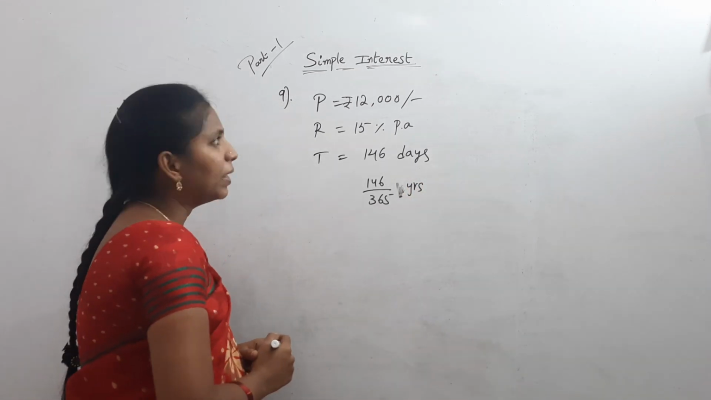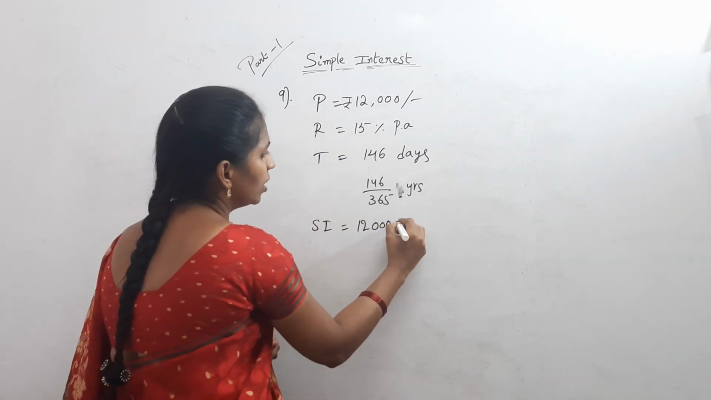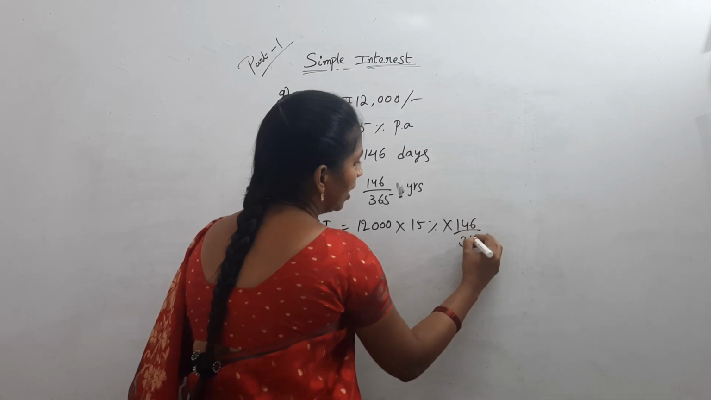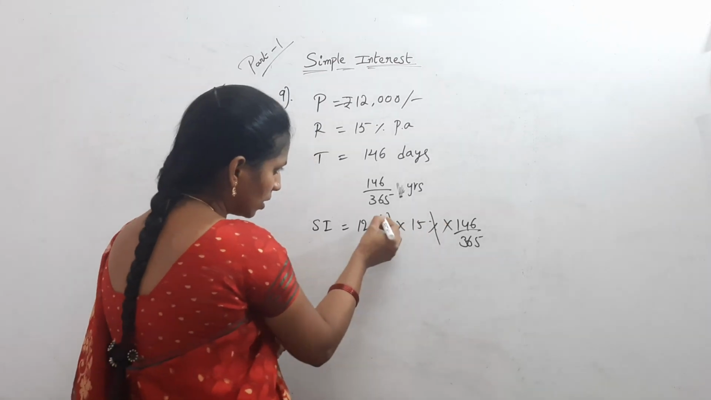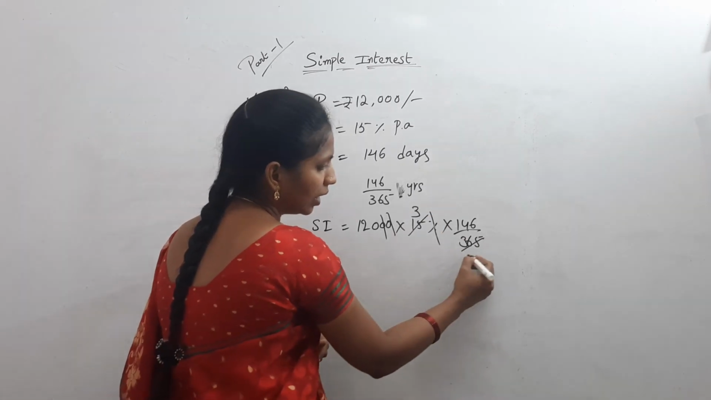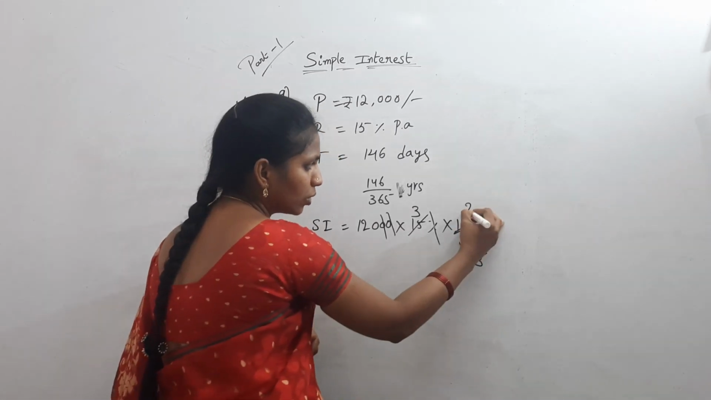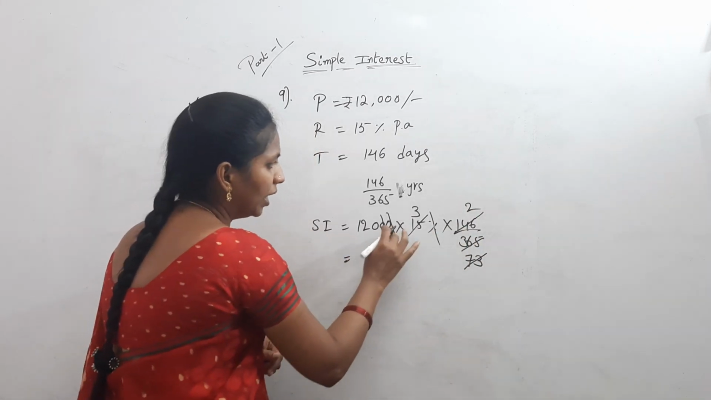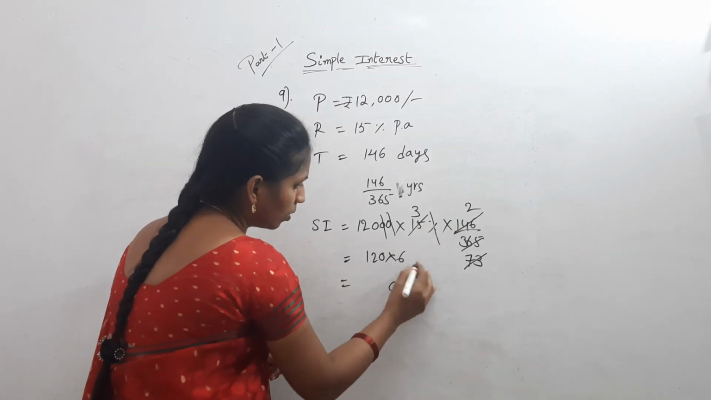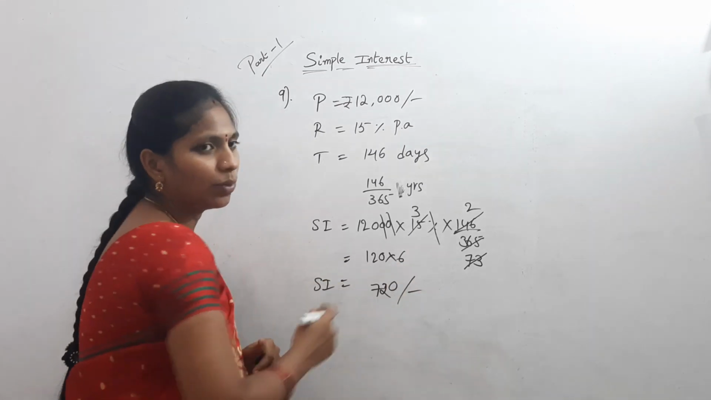Now calculate the simple interest. SI equals 12,000 into 15% into 146 by 365. Then the percentage 0 gets cancelled. Then here 5 cancelled 3 times. Here 7 times and 3 times 73. This 73 is cancelled 2 times here. Now 120 into 6. 120 into 3 into 2, 6. 0, 12, 6, 7. SI equals 720.